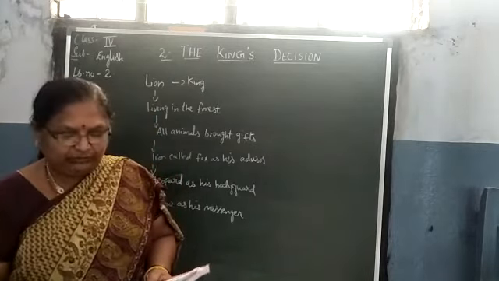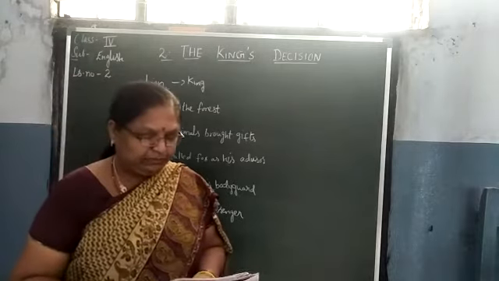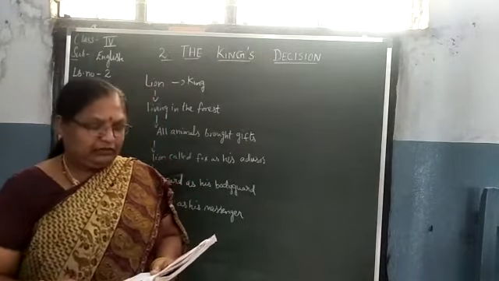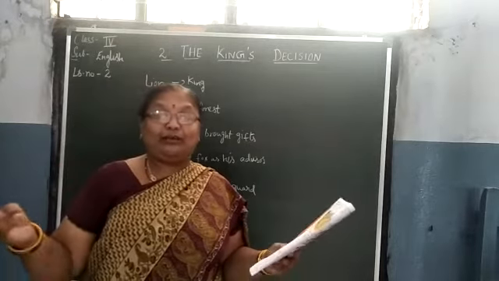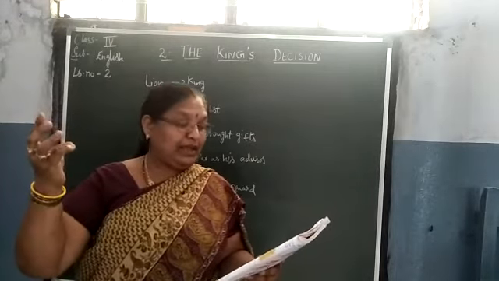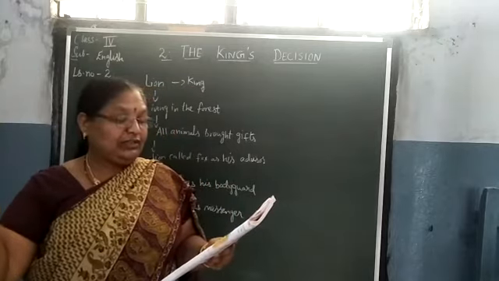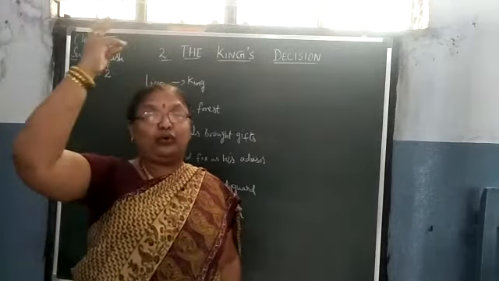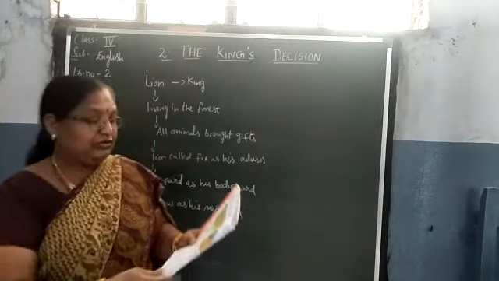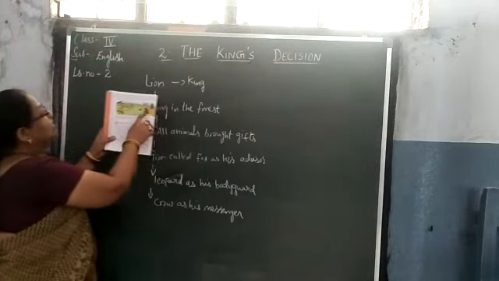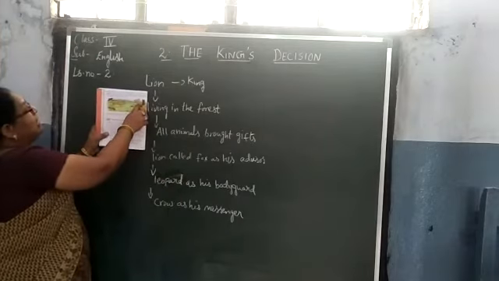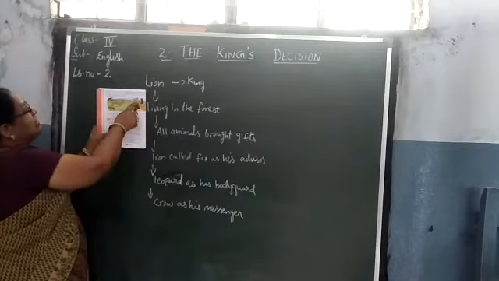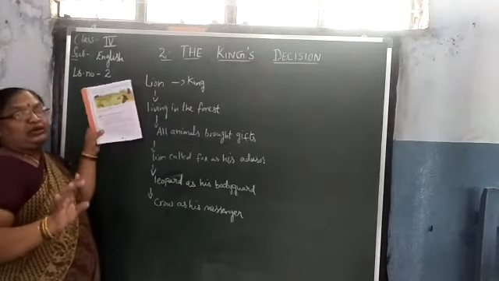The lion thought to himself, to be king is good, but to be kind is even better. The camel was very happy. So this is the picture. See, the lion is here, the camel is here, and the other courtiers are running away. He thought the camel is a very good friend.